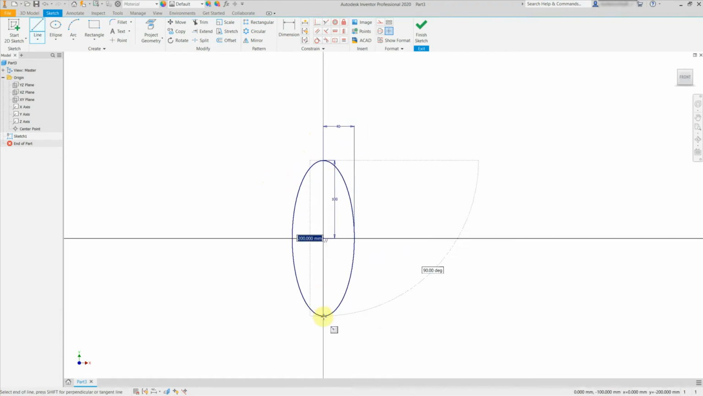Draw a line vertically through the ellipse. Then, with the straight line tool again, draw a line horizontally through the ellipse. Select the trim tool and trim away all 3/4 of the ellipse.